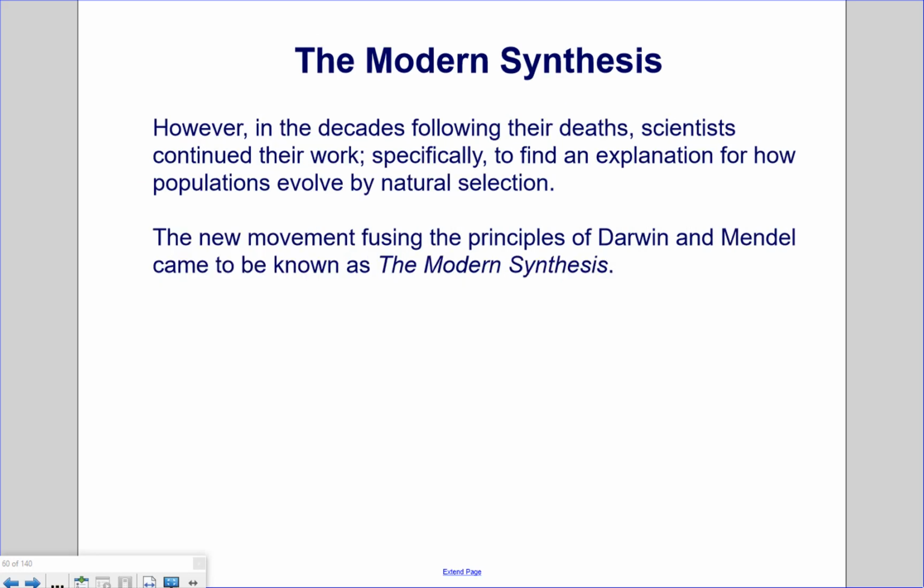The modern synthesis. However, in the decades following their deaths, scientists continued their work, specifically to find an explanation for how populations evolved by natural selection. The new movement, fusing the principles of Darwin and Mendel, came to be known as the modern synthesis.